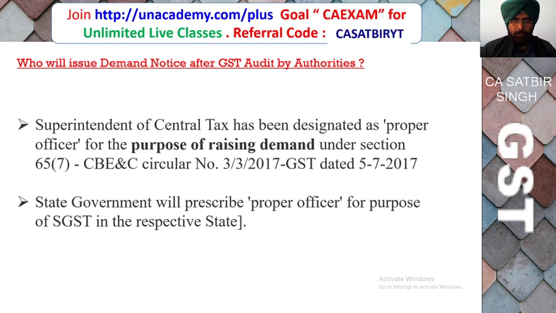So who will issue demand notice after GST audit by the authorities? In this case, Superintendent of Central Tax has been designated as the proper officer for the purpose of raising the demand. So he will issue demand notice after the audit report is received by the GST department.